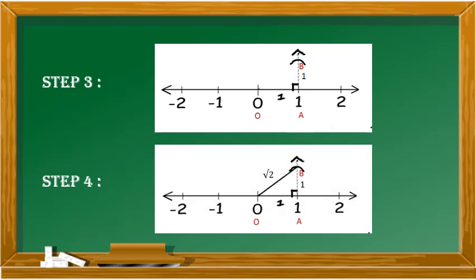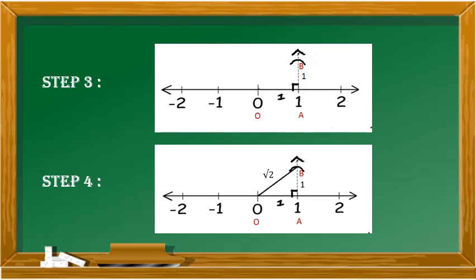The next step is, with the help of your compass and with A as center and 1 centimeter radius, cut the perpendicular at B. Next is join OB. Now you have formed a right angle triangle OAB as it was in the first slide. Now what is that? The hypotenuse is OB. The base of the right angle triangle is OA 1 centimeter and the height is AB, which is 1 centimeter.